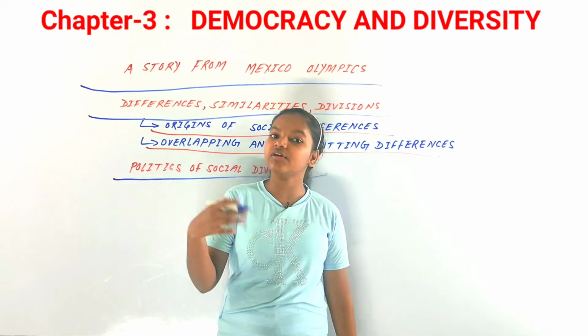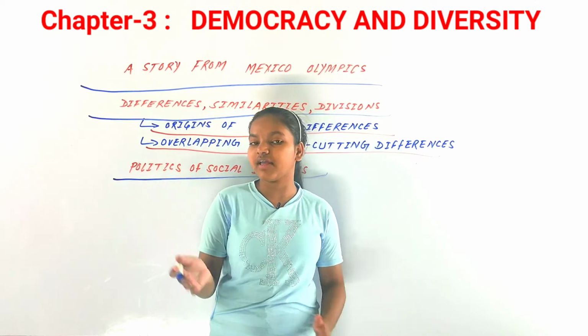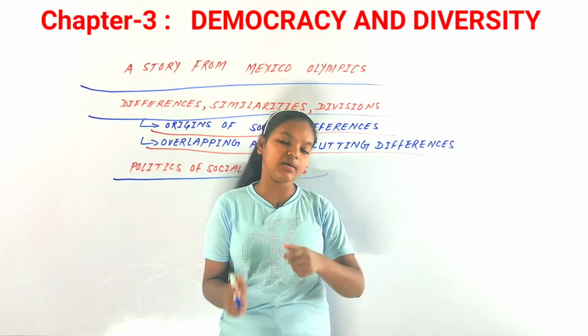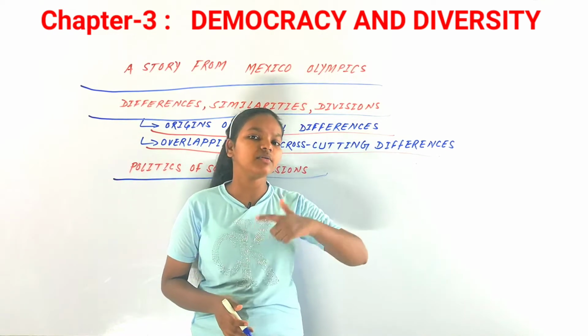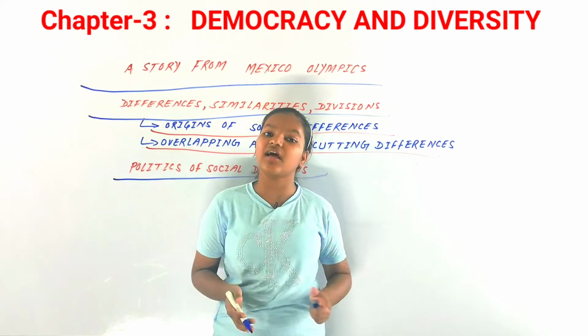So in one way or another, they are helping those poor people. That is how the relation between social divisions and politics concludes.